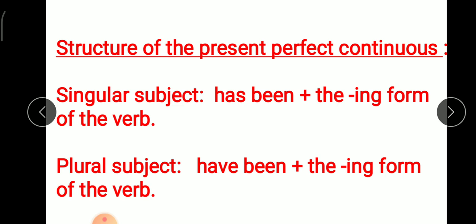The structure for writing: with a singular subject, we will use has been plus the ing form of the verb. For the plural subject, have been plus the ing form of the verb.